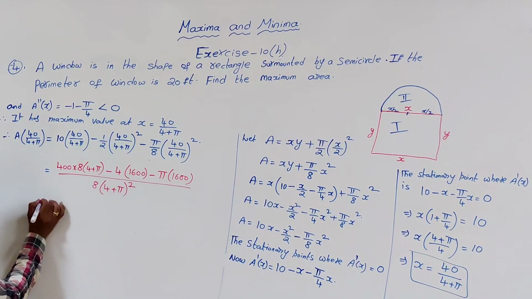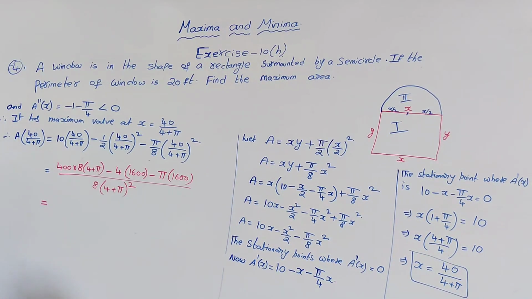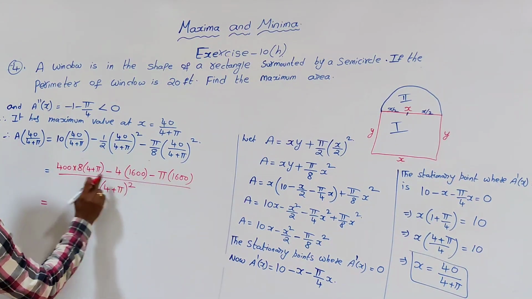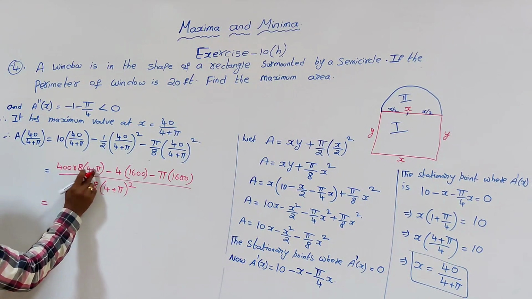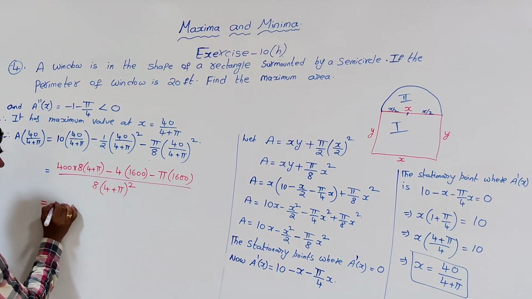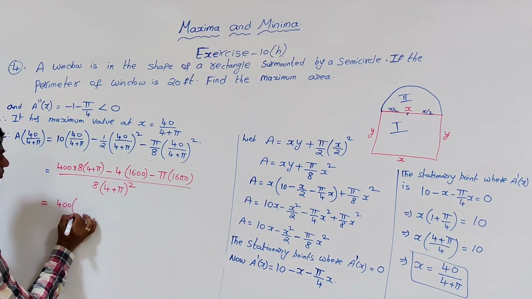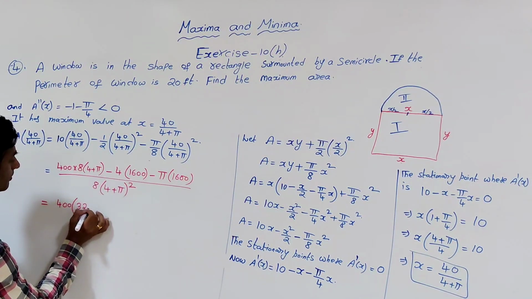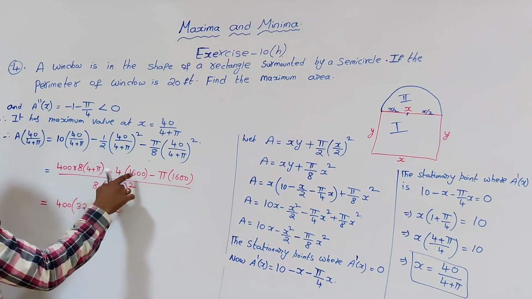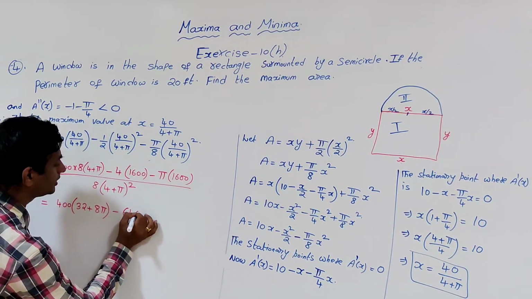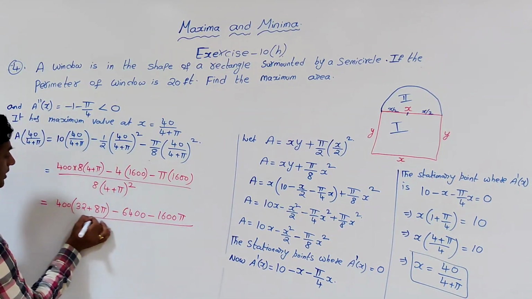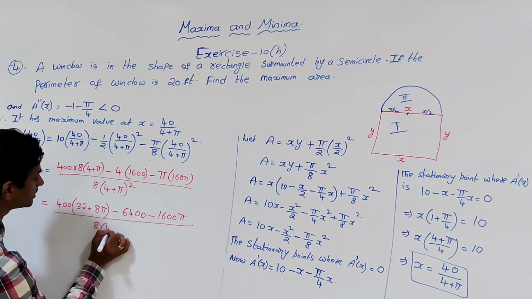Now if you simplify, 400 times of 8 fours are 32 plus 8 pi, minus 4 into 1600 is 6400, minus 1600 pi, by 8 times of 4 plus pi whole square.